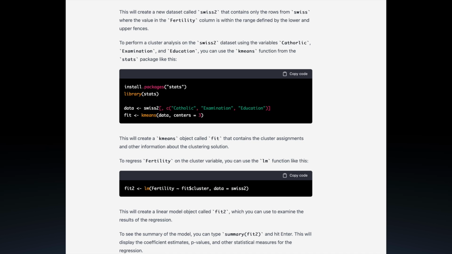And then, okay, that's also a nice comment here. It has understood that it has to take the cluster and then it's regressing fertility. I think that's a very neat line of code. And it understood well what I was trying to do, and then it just summarizes the result, but again, it's not interpreting what I'm trying to do.